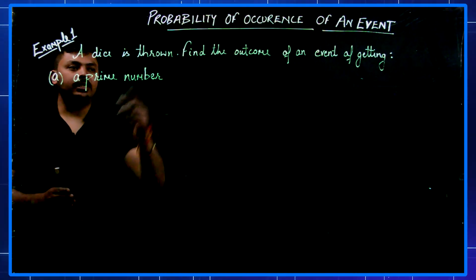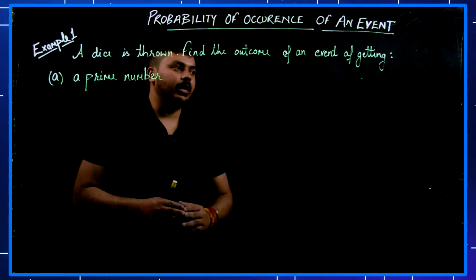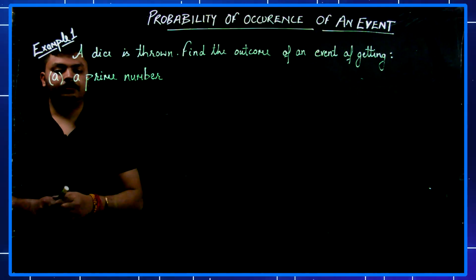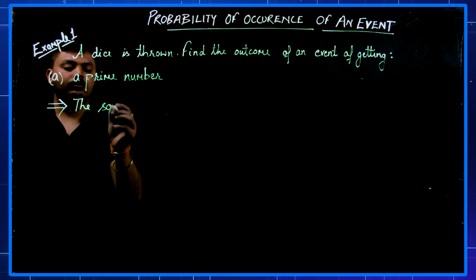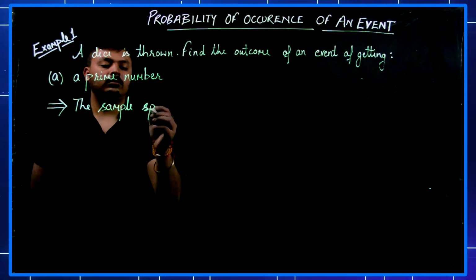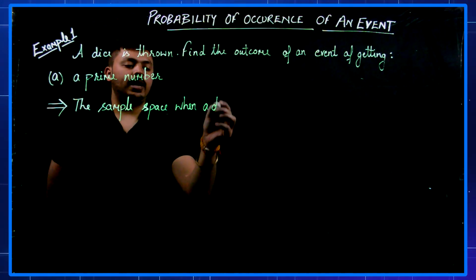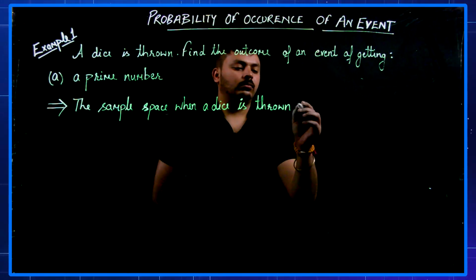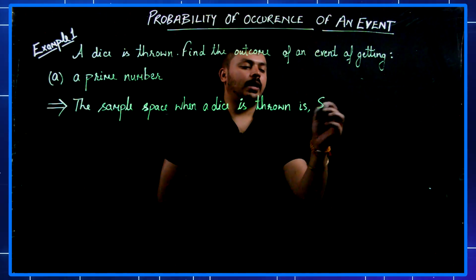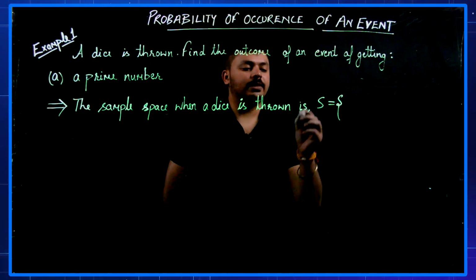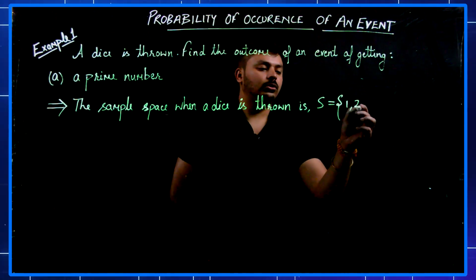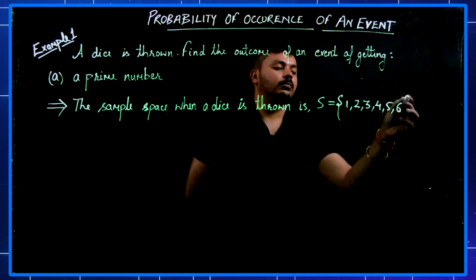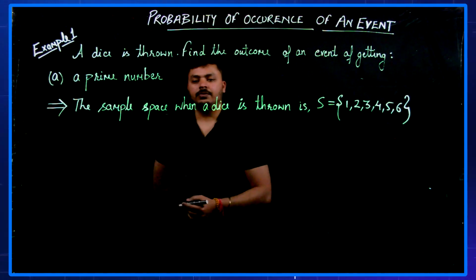Example 1. A dice is thrown. Find the outcome of an event of getting: First, part A, a prime number. The sample space when a dice is thrown is S equals 1, 2, 3, 4, 5 and 6, where S denotes the sample space. So this is the sample space when a dice is thrown.